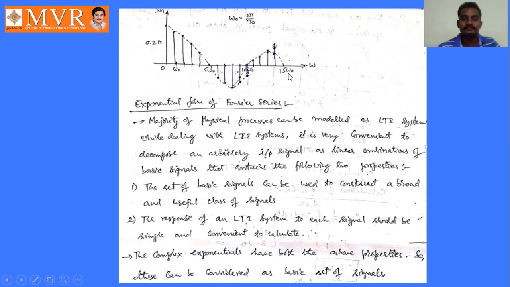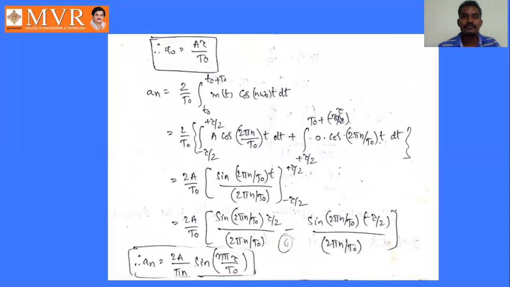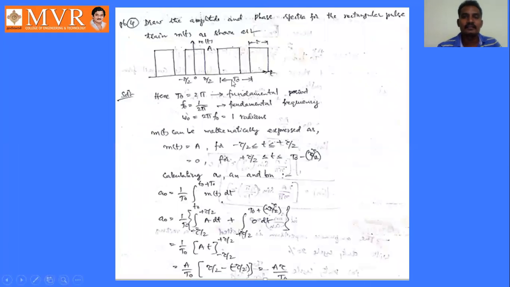Is it clear? See, you may get a little bit of confusion here. The problem was given indirectly. See, the problem was given indirectly. Here the time period is given like this, but this value was missed.